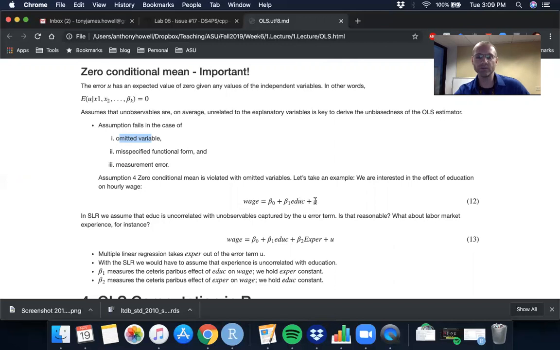That is, we don't actually observe it in our model. And we'll get an estimate for our beta 1 that will show us how strongly related education is to wage. The problem is that with this simple regression model, we're assuming that all of the information captured in this error term that we don't observe is not correlated to our education variable. Okay, there's no relationship. This is a very difficult assumption to make.